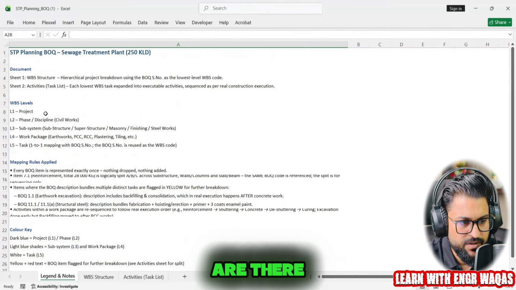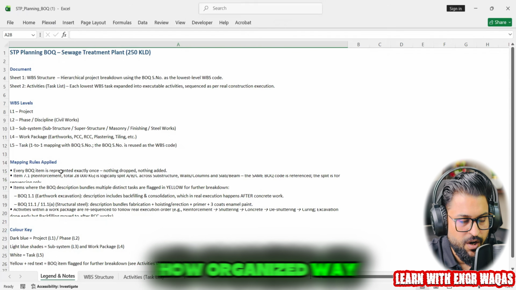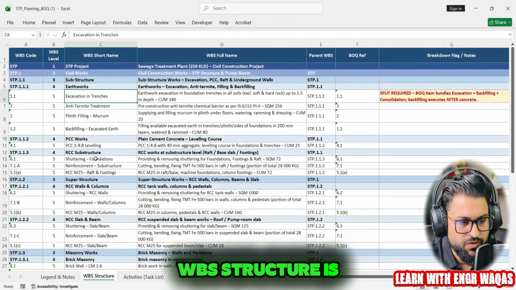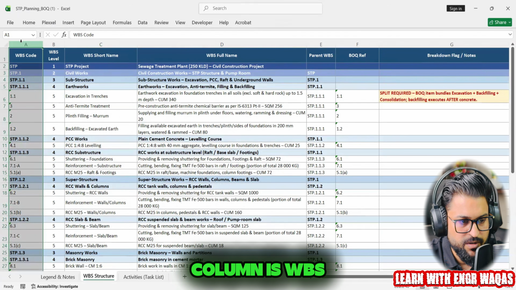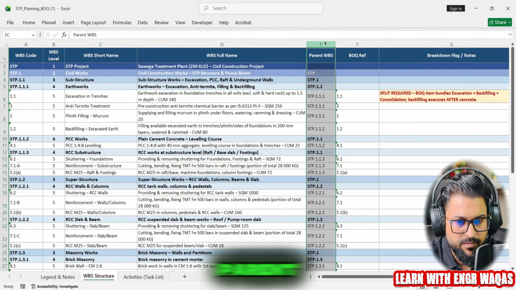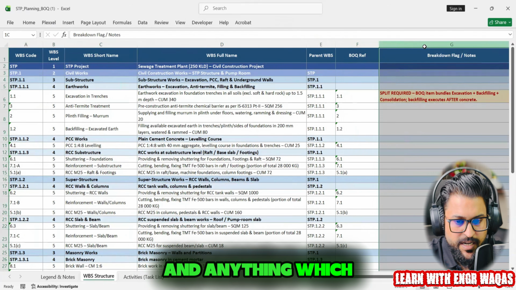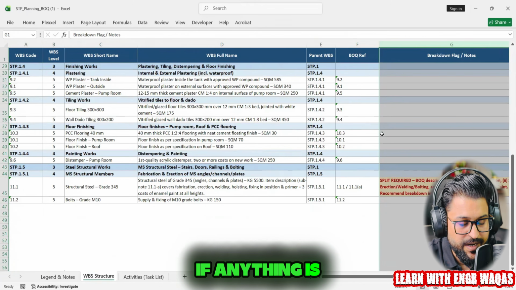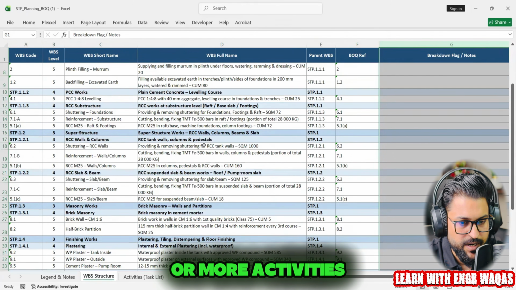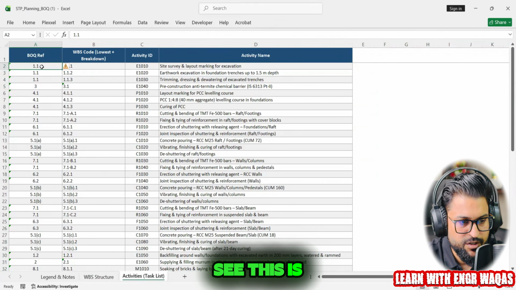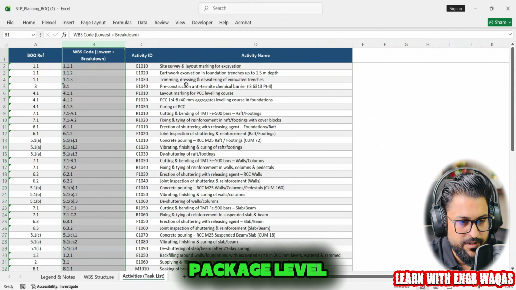Legends are there. See how sequential, how organized the BOQ for planning is. The WBS structure is there. The first columns are WBS code, WBS level, WBS short name, WBS full name, parent WBS, BOQ reference, and anything we need to show as a red flag to justify if something is a sum of two or more activities, right? And further, you can see in the activity list the BOQ reference, then our reference from work package level, and these are the activities.